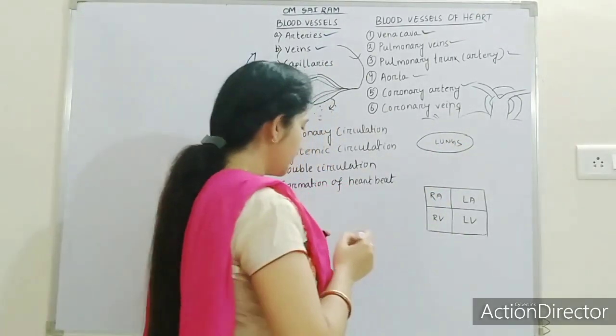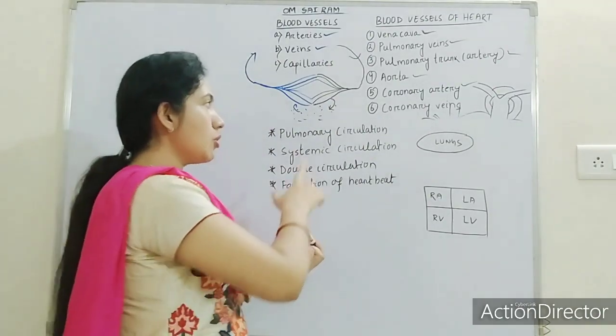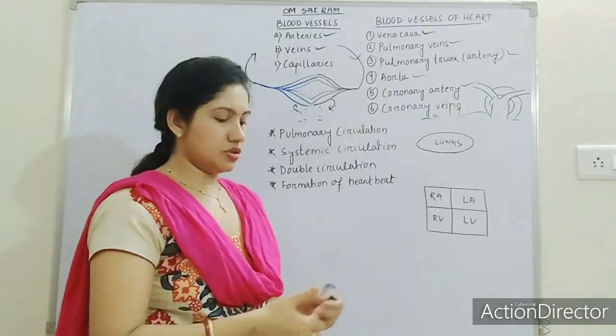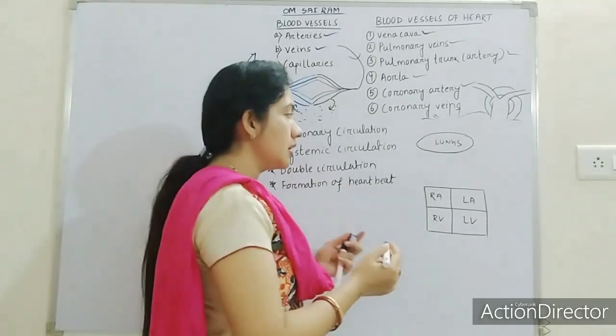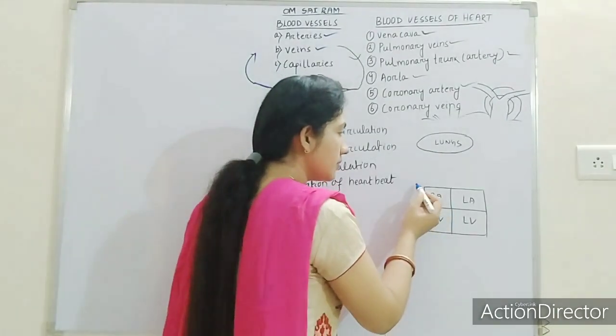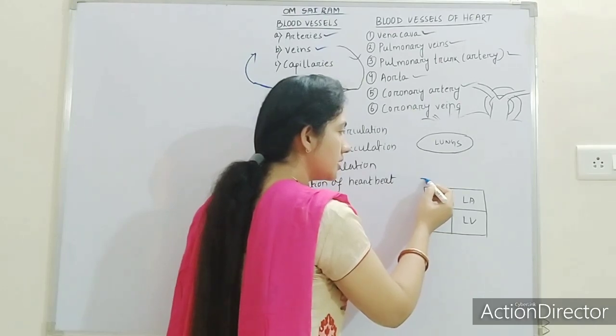So first let us discuss pulmonary circulation. Pulmonary circulation is a circulation in which the right auricle receives the deoxygenated blood.